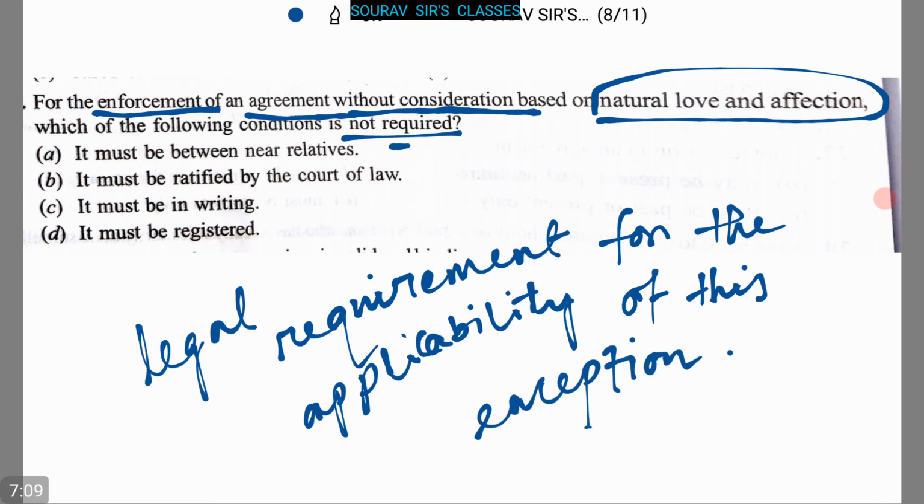So here option B, which is not required, is the answer. Here option B is not required among the following options.